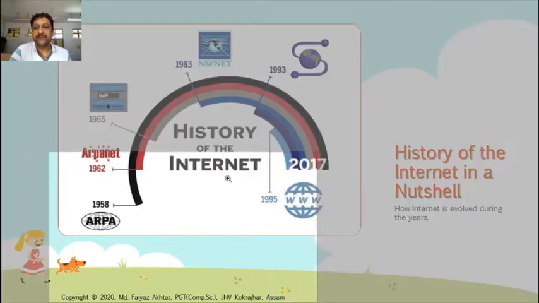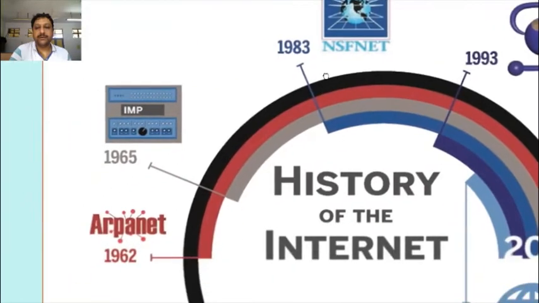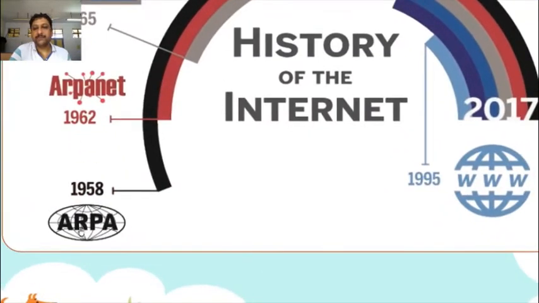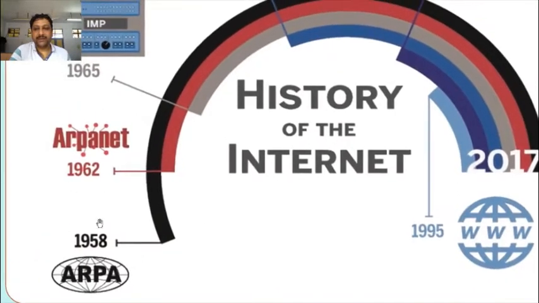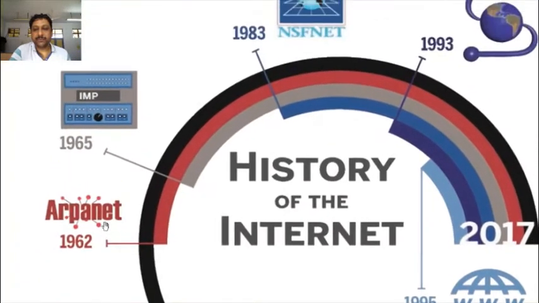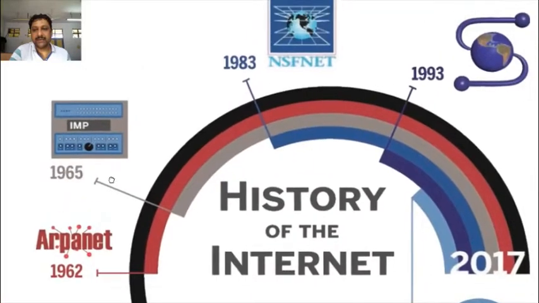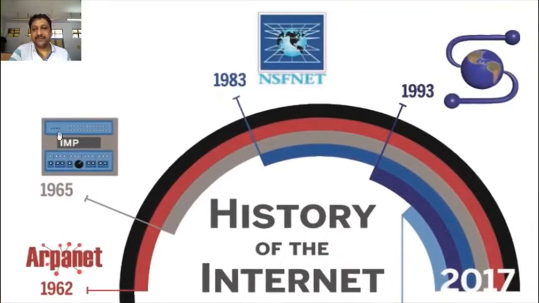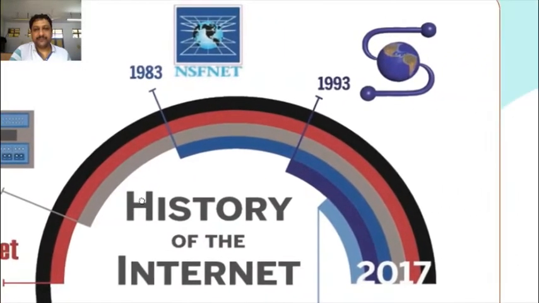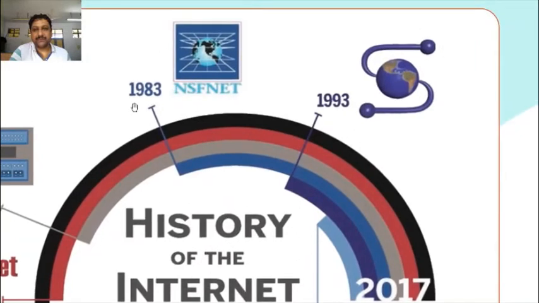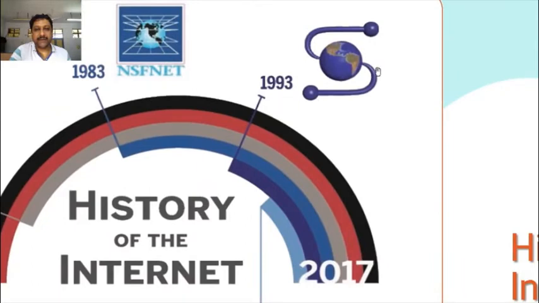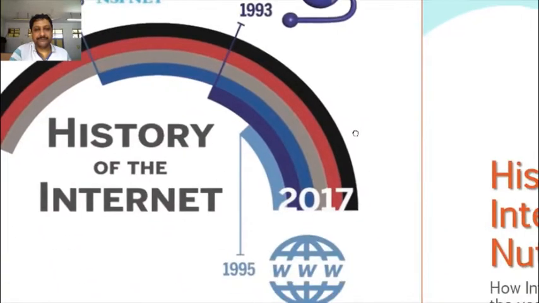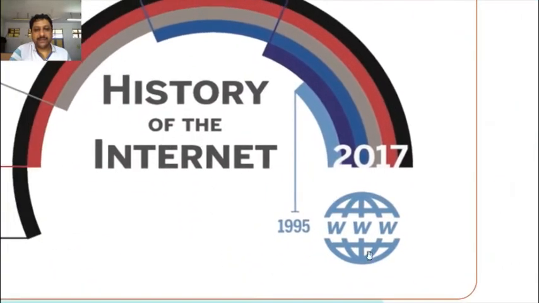You can see here: in 1958 the ARPA agency was developed. In 1962 the ARPANET project was developed, and in 1965 it was implemented. Then NSFNet came into existence in 1983. Now in 1993 the internet evolved. This is the history of the internet.